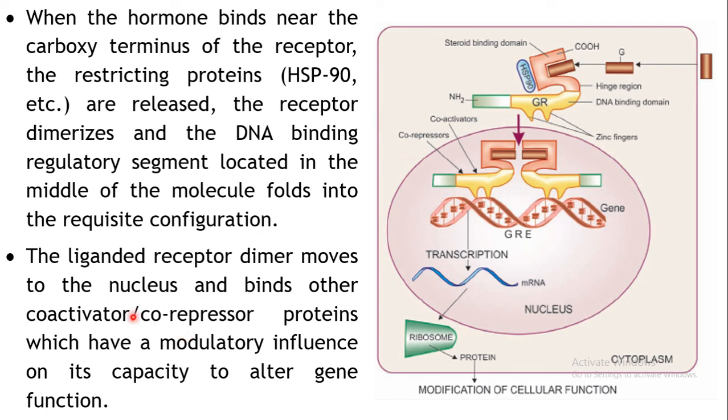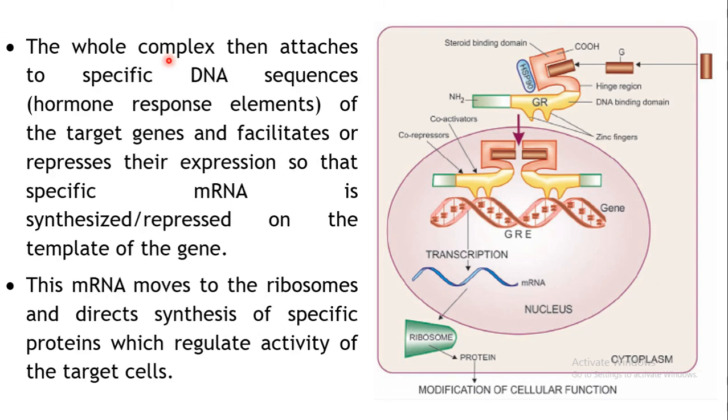Okay, so depending upon what signal is being brought by your drug, either a coactivator will get bound if protein synthesis is supposed to take place, or if it has to suppress the protein synthesis, co-repressors will get bound to your receptor. So again here, this dimer, this whole complex, will attach itself to a specific DNA sequence depending upon what signal is being brought by your drug.